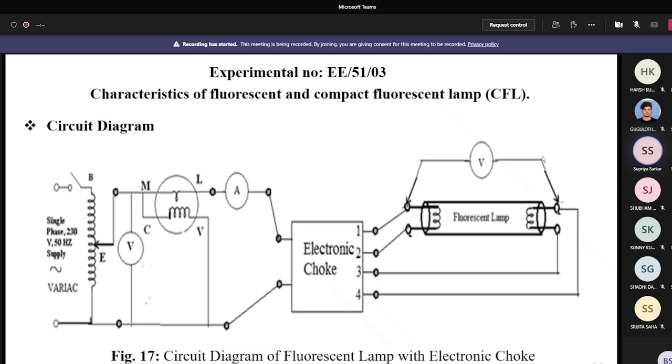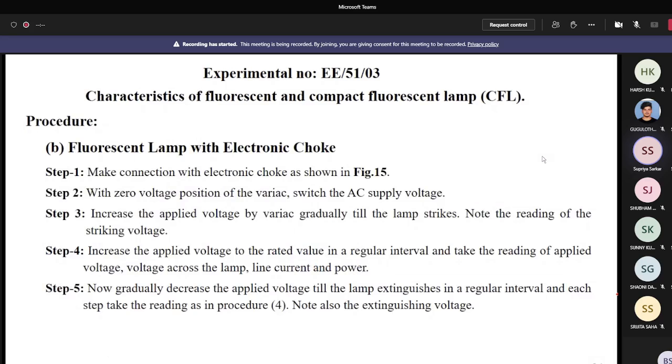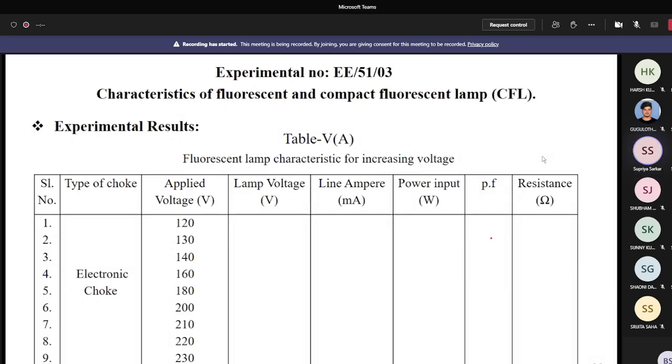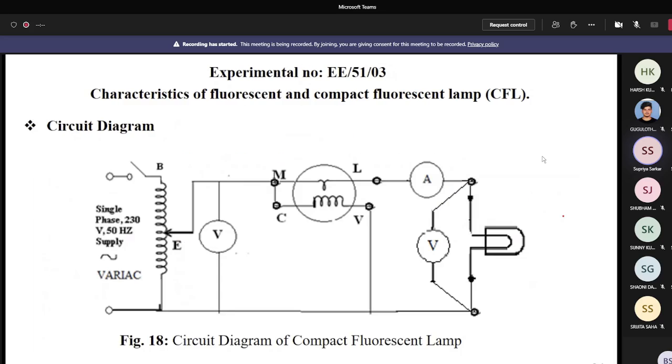Okay, so now from 120 volt you can increase the voltage slowly and gradually up to rated voltage, and you can note down all the readings at a regular interval. Then you can decrease the voltage from rated voltage to that voltage where the bulb glows off, and at a regular interval you can note down all the readings. Then you can also draw the characteristic curve of power versus input voltage. It is started from 120 to 230, and you find out the power factor and resistance. Similarly, you can draw the characteristic curves. Is it okay for everybody?